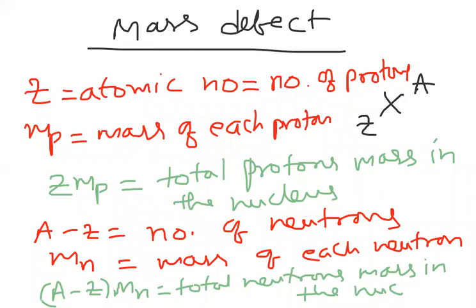Now, if you add ZMP plus (A minus Z) Mn, where MP is the mass of proton, ZMP means total protons mass and this is total neutrons mass. Total protons mass plus total neutrons mass, we can also write as the total mass of nucleons.